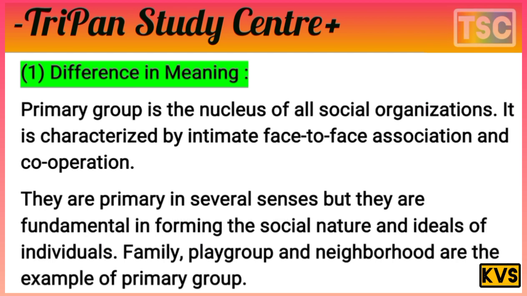So let's see the first difference, the difference in meaning between primary and secondary group. The primary group is the nucleus of all social organization. It is characterized by intimate face-to-face association and cooperation. They are primary in several senses, but fundamentally in forming the social nature and the ideals of the individual. Family, playground and neighborhood are examples of primary group. That's the first difference, meaning.